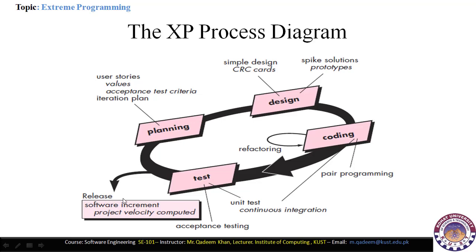Releasing the software means that the software increments of the project velocity are completed, and then the software is launched into the market. So when the software is completed, then the software is launched into the market. If the software is incomplete, then we perform another iteration of this extreme programming process model.